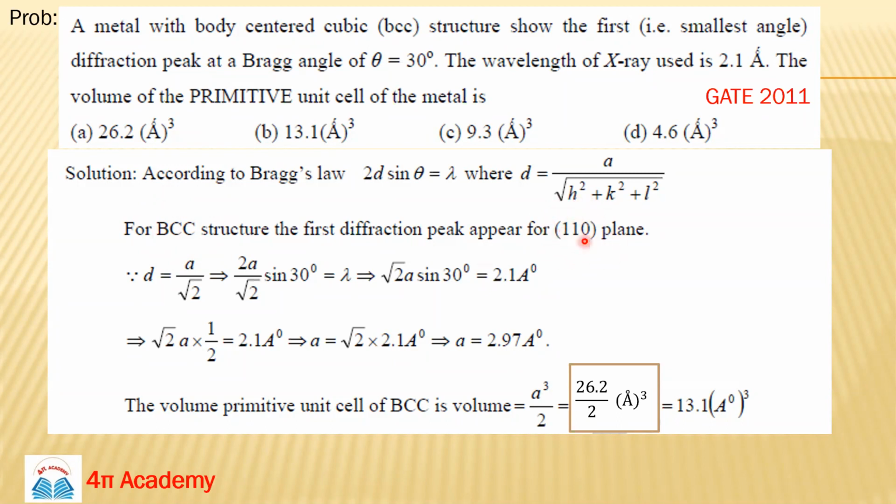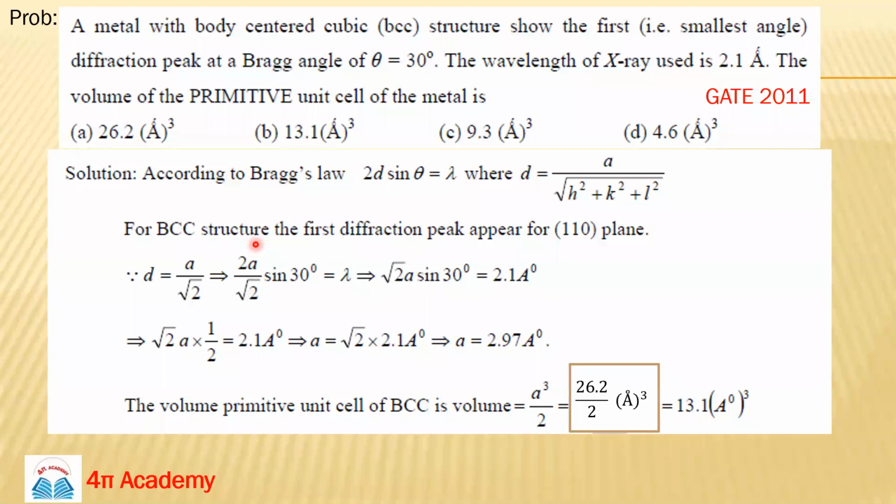Before this plane, we can have planes like 100. But 100 is a plane having h plus k plus l equal to odd, so this plane will not be present in the BCC crystal structure. So the very first plane will be 110. We will calculate the value of d corresponding to this plane. d will be a upon root 2 if we put the values of hkl in this formula.